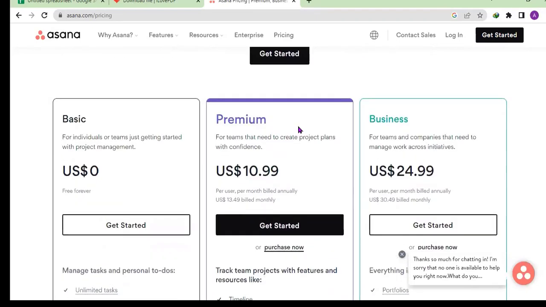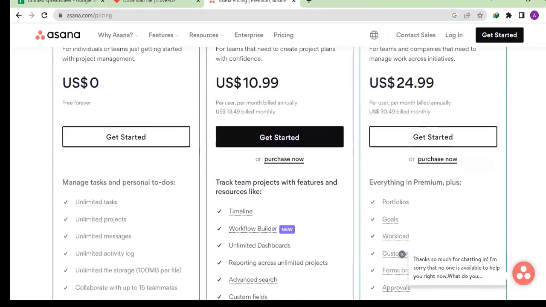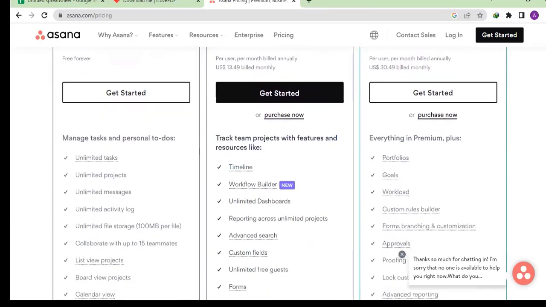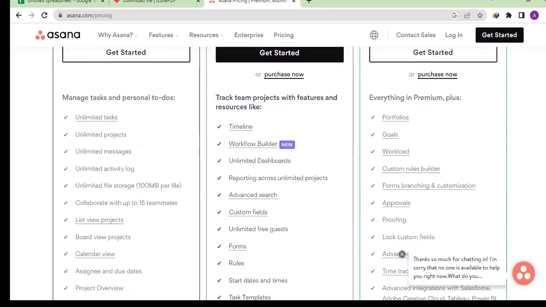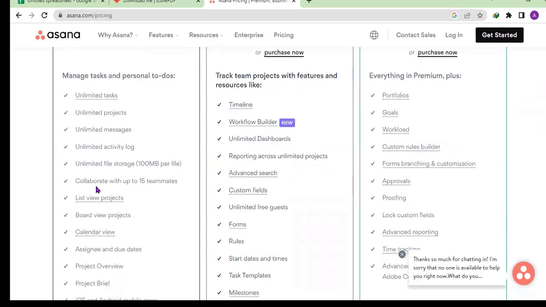But let's look at the basic. What we have here is free forever. Free forever. And get started. You have unlimited tasks, unlimited projects, unlimited messages, unlimited activities, unlimited file storage, 400 megabytes per file. Collaborate with up to 15 teammates, live, list view projects, all these things.